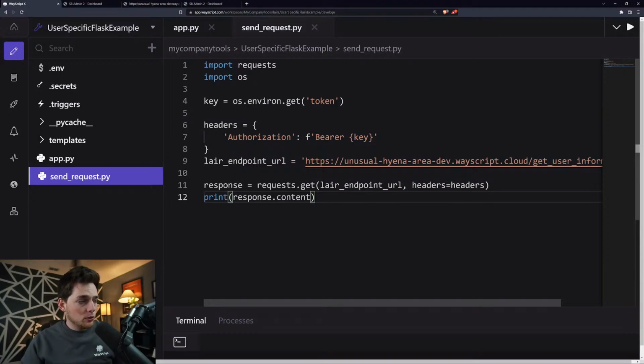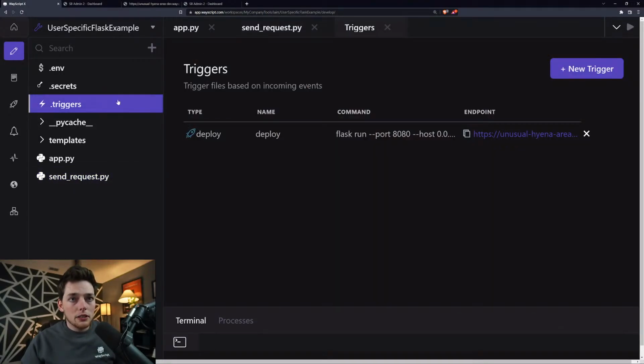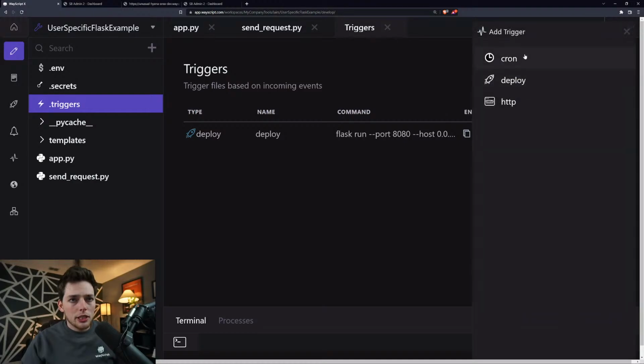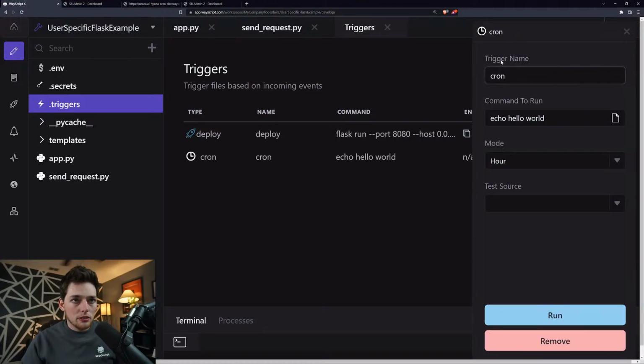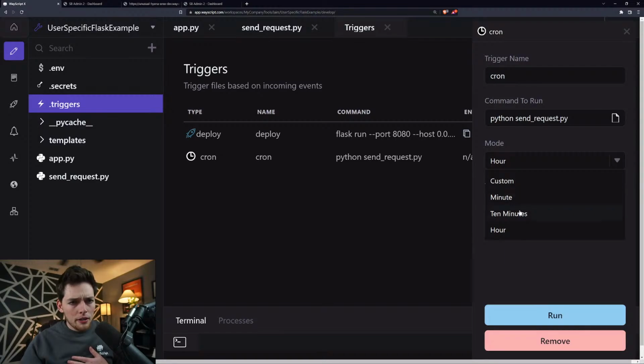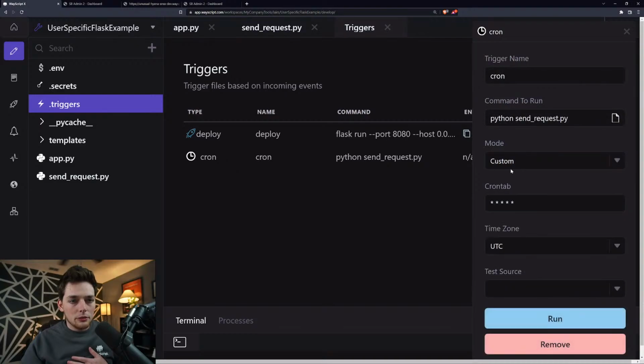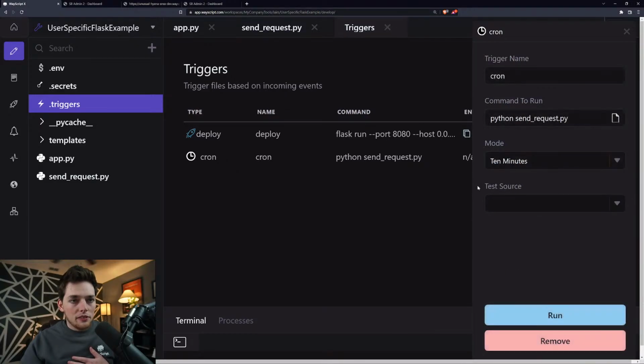So this is pretty straightforward. In WayScript, we have the trigger system that we've already seen. We can select new trigger. We'll do a cron trigger. Our command to run here will be python to execute a Python script, send_request.py, and we can choose our time interval. Let's do every 10 minutes, but you could make it custom too if you wanted to. I'm not very good with cron, so I will leave it as 10 minutes.